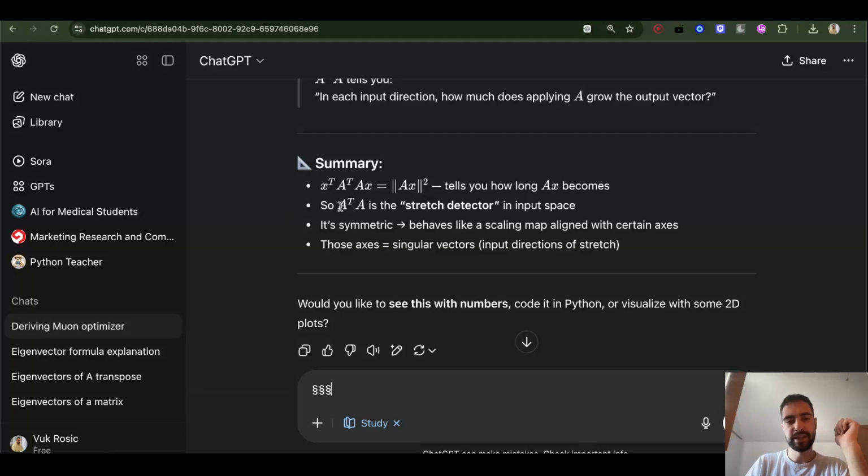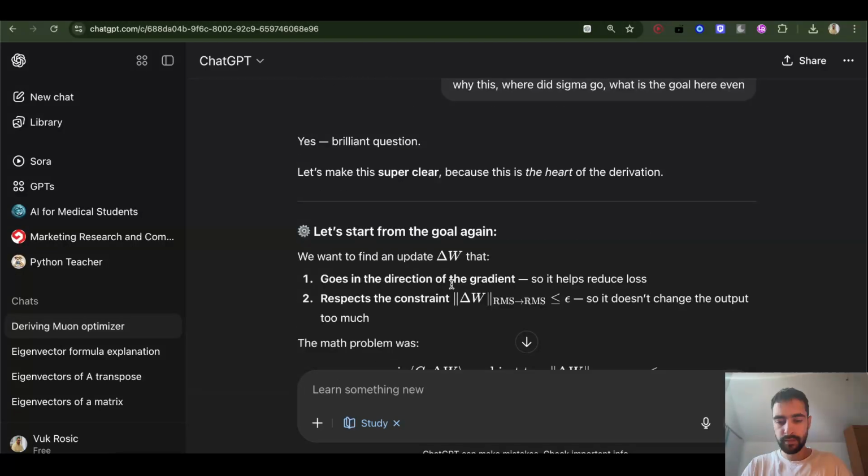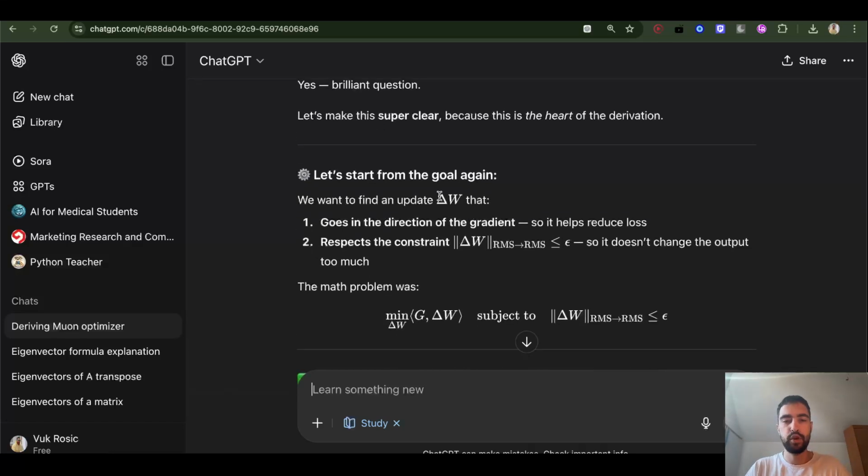So A transpose times A is a stretch detector in input space. So how much does it stretch the circle or X or whatever? So how does this all connect back to our Muon optimizer?